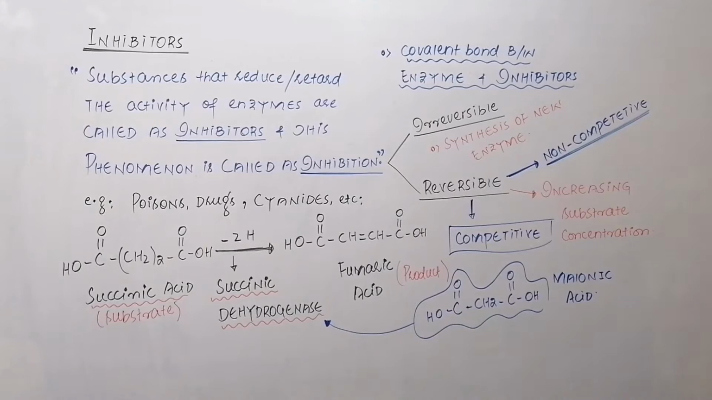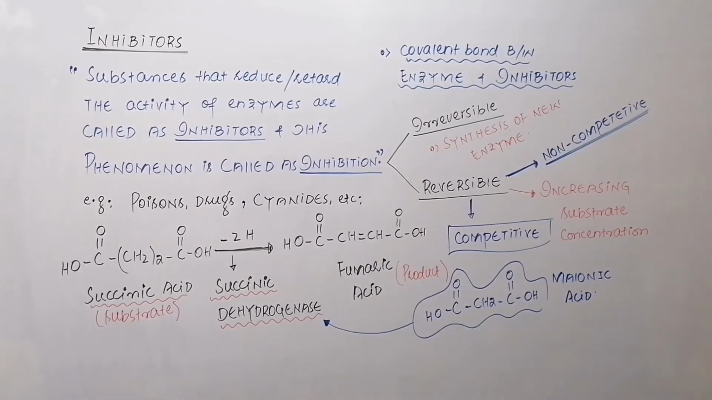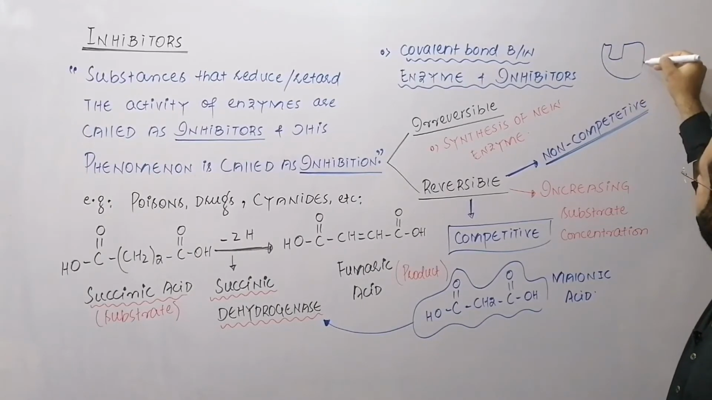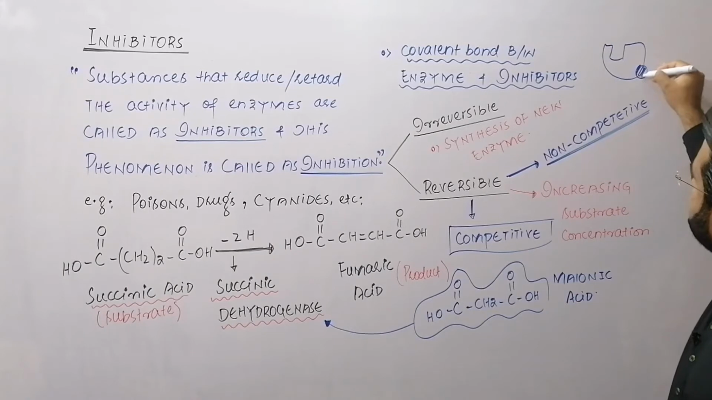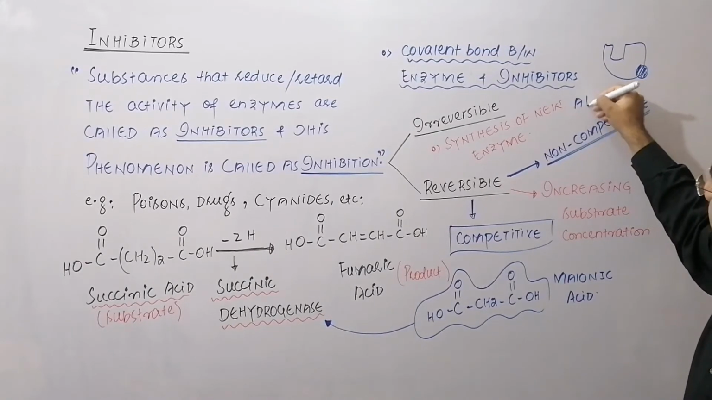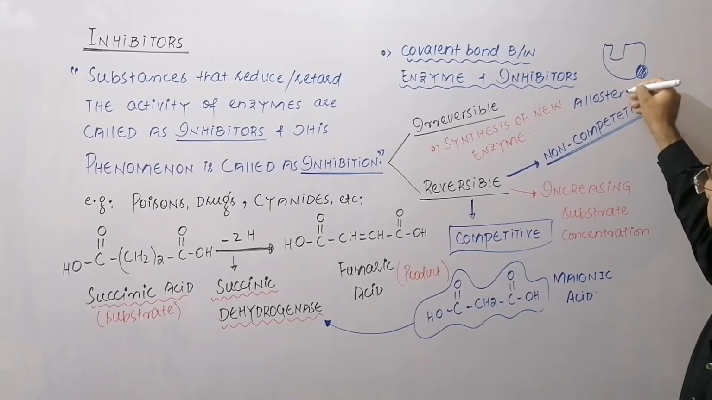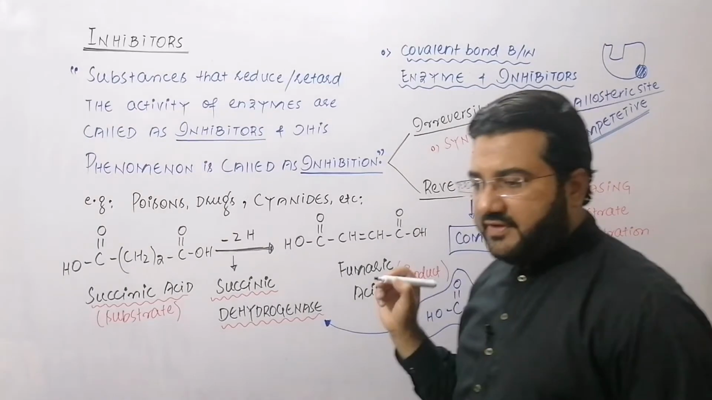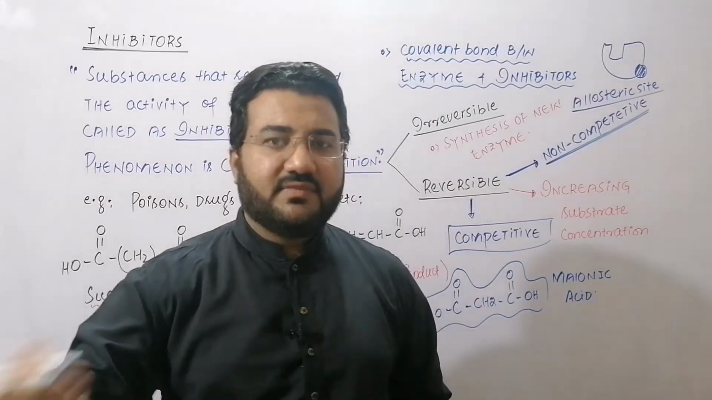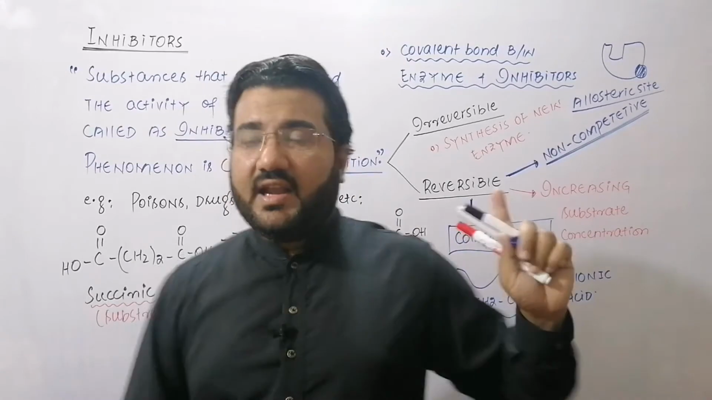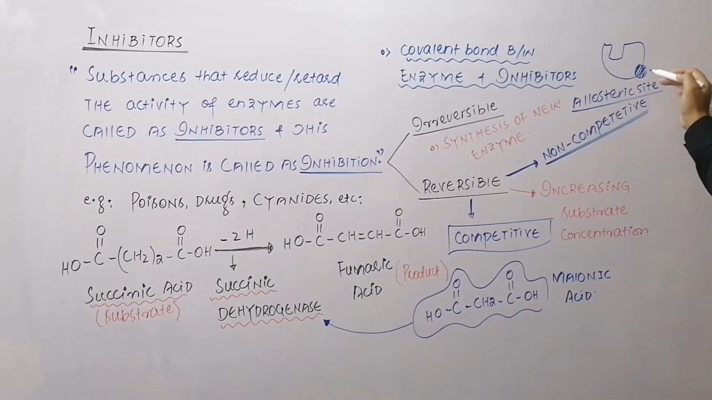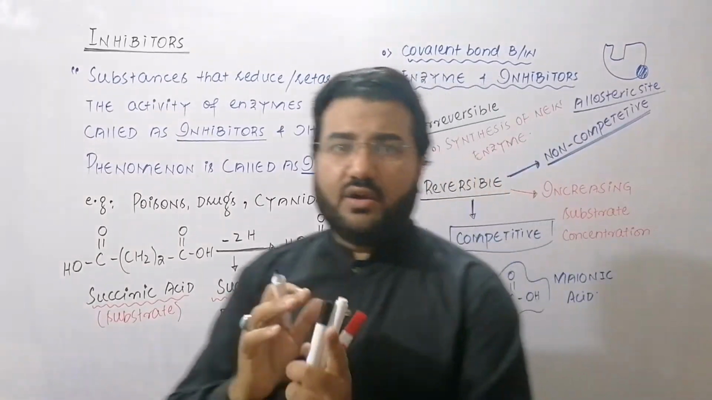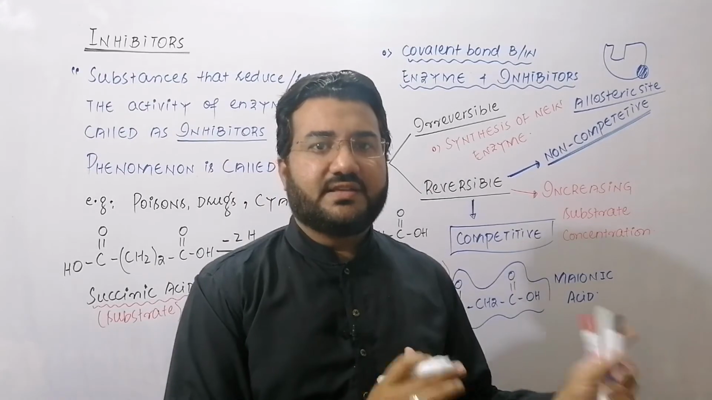The second one is non-competitive inhibition. My dear students, in non-competitive inhibition, the inhibitor attaches to the enzyme not at the active site, rather at any other site, and this site is called the allosteric site. This site other than the active site where the inhibitor attaches with the enzyme is called the allosteric site. And once the inhibitor attaches with the enzyme, it changes the structure of the enzyme in such a way that now even the original substrate cannot attach with this enzyme.